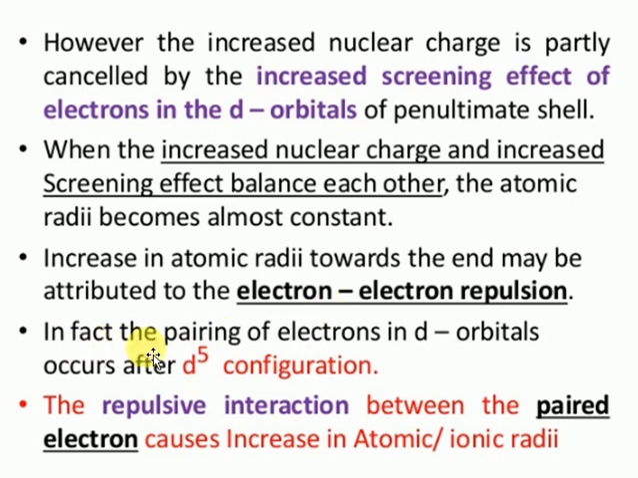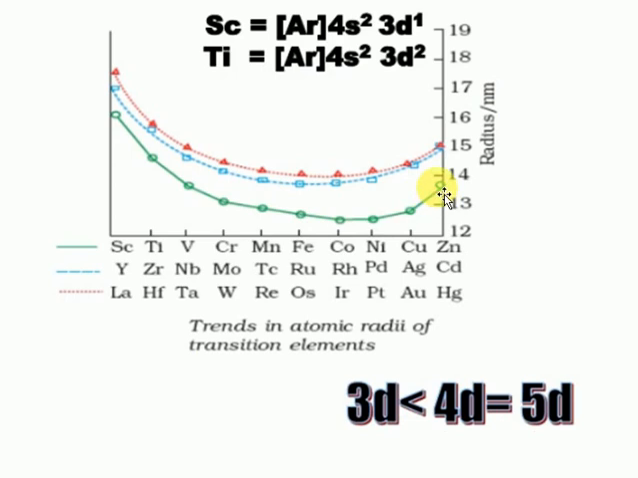In fact, the pairing of electrons in the d orbital starts after the d5 configuration. Whenever electrons start pairing, the two electrons repel each other. Whenever repulsion increases, atomic size also increases. That's why zinc has a larger atomic radius than copper and nickel, because of more electron repulsions. You can see very clearly that, compared to the 3d series, the 4d series has the highest atomic radii.